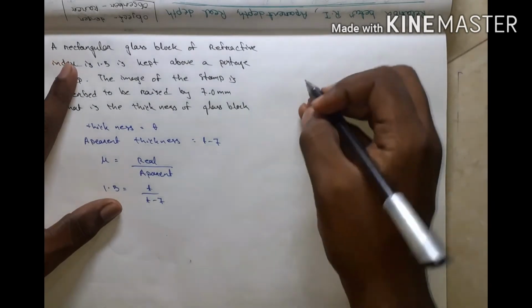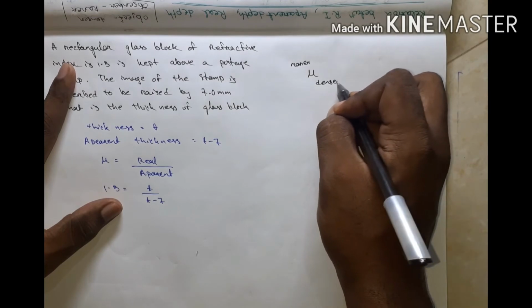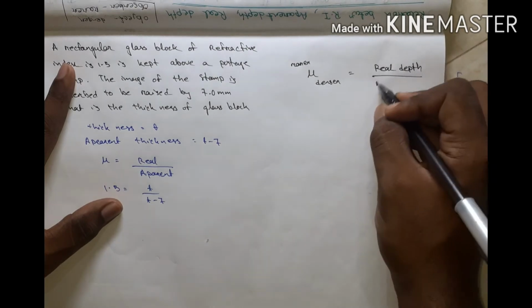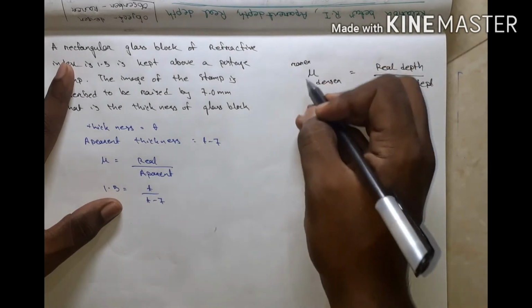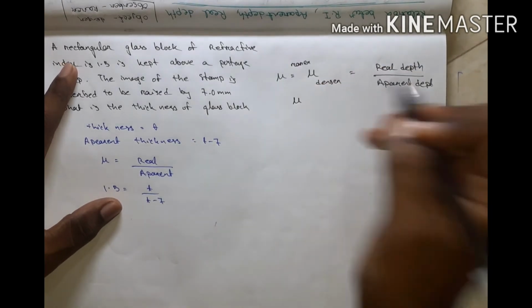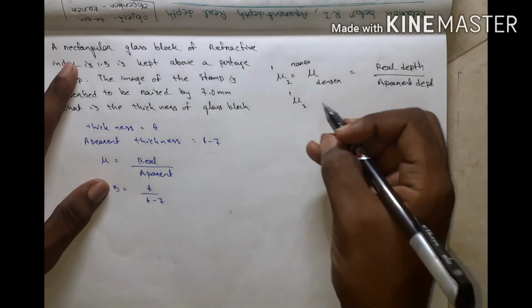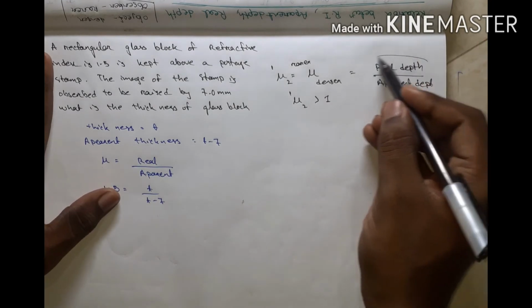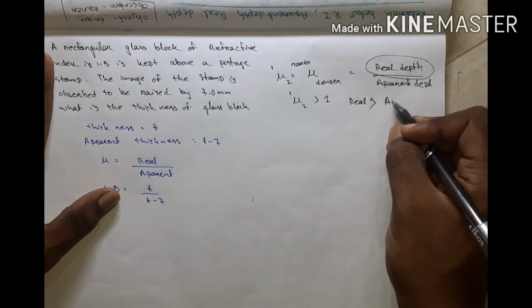Okay, listen. Mu of rarer to denser is equal to what? Real depth by apparent depth. I take this as mu only. If rarer is 1 and denser is 2, then I can write mu 1 to 2. If I want this to be more than 1, what do I have to do? I have to take more real depth. Then real depth is greater than apparent depth.